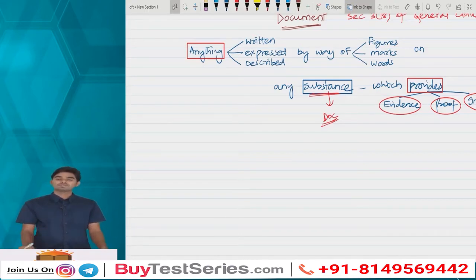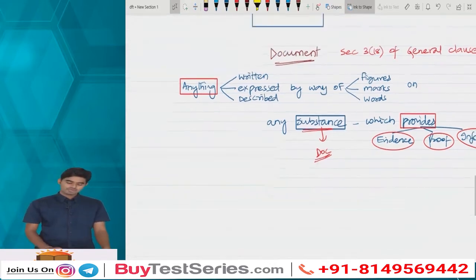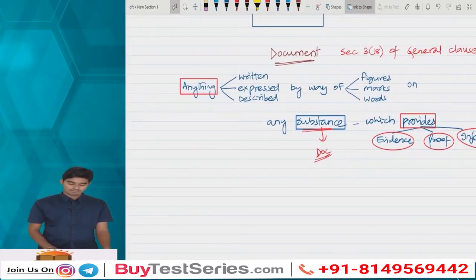A notice of an AGM is a document. Yes, it is described on paper by way of words and figures, which is giving you proof or evidence that a company is going to conduct, or conducted, or convened an AGM on so and so date at so and so place. So be it paper or any other substance which is giving you some information, evidence or proof, then that substance will become a document. Clear, everyone? So that is the concept of document.